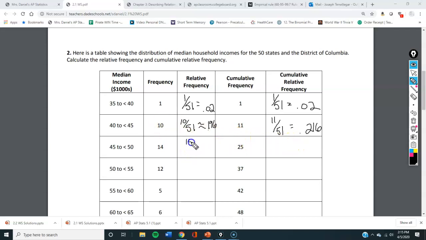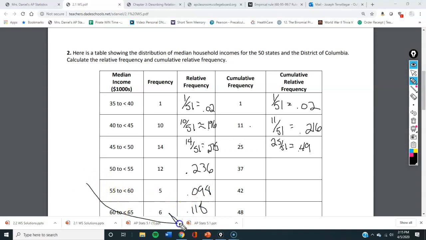Alright, next one I'm going to do 14 over 51 for relative frequency, which is 0.275. This one I did 14 plus 11 is 25. 25 over 51 is about 0.49. Alright, now I'm just going to go through and put the answers down for y'all.